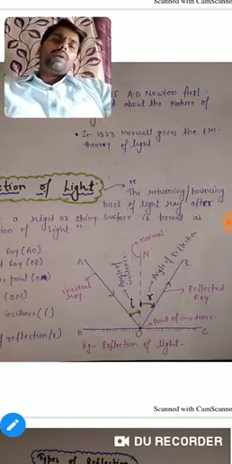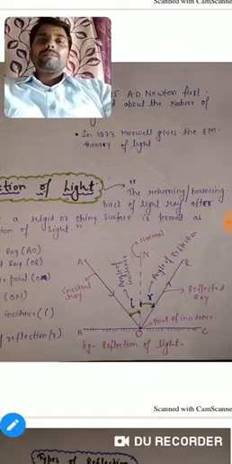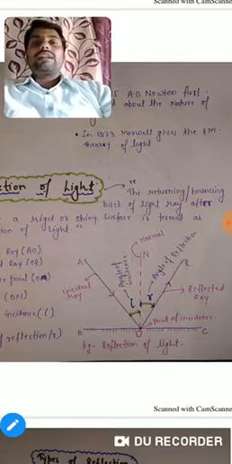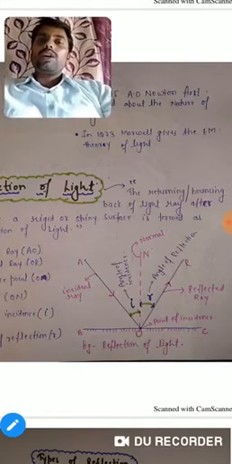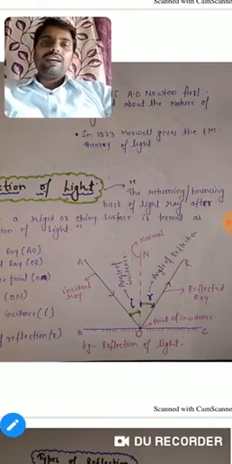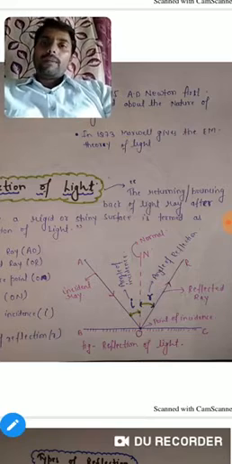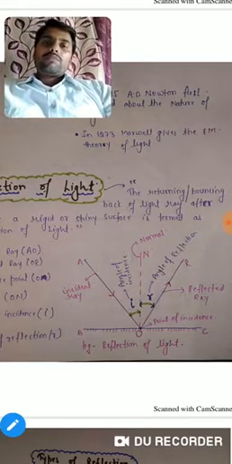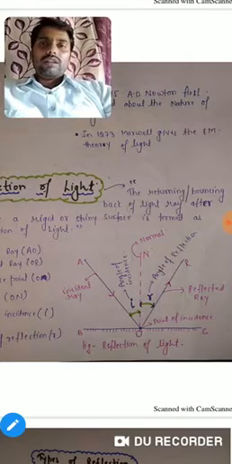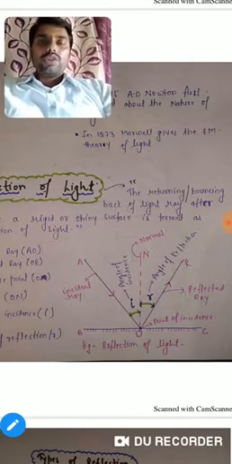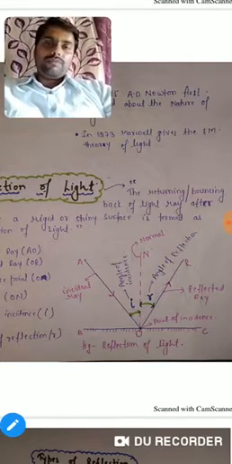Now about the angle of reflection. Again we see that OR is the reflected ray and ON is the normal. The angle between the normal and the reflected ray is termed the angle of reflection. It is represented by r. So now I think you are able to explain what reflection is. I hope you all have understood reflection.